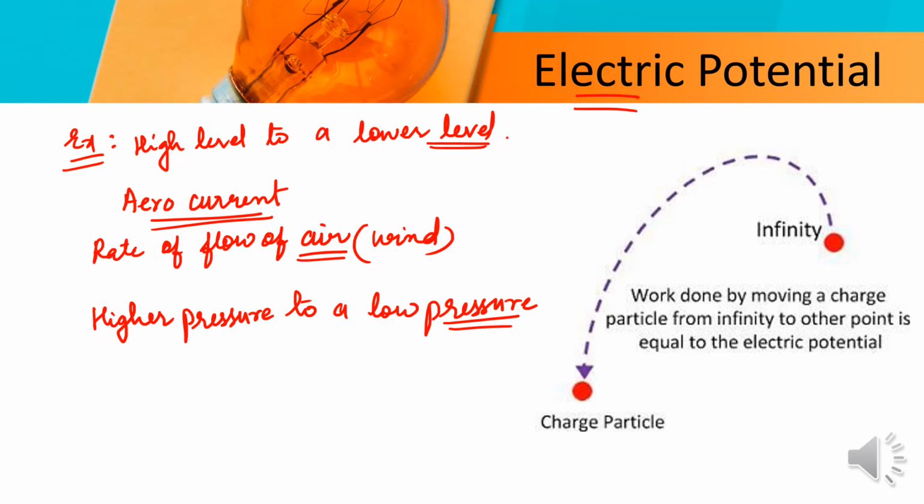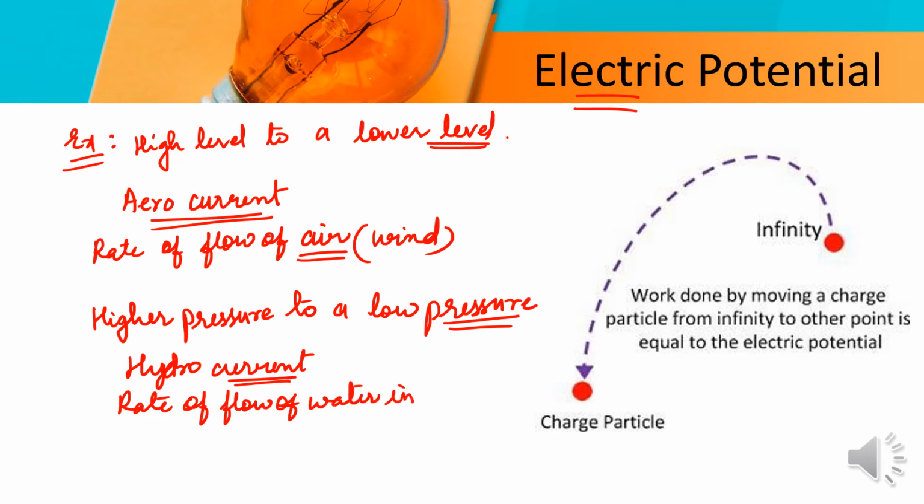Or let's take an example of hydro current, that is the rate of flow of water in a pipe.